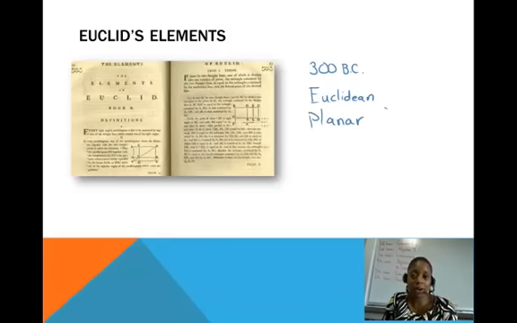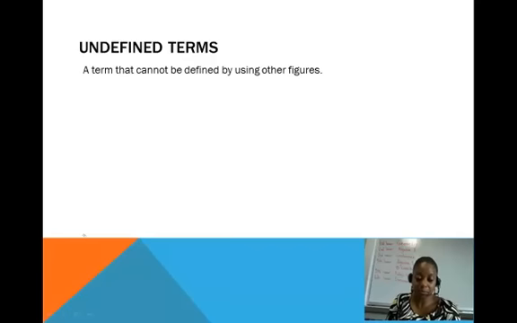Spinning off of what Euclid did, there are other kinds of geometry. There's spherical geometry, and there's a few other kinds of geometry out there as well. But we're going to study, in most high schools, almost all high schools that I know study Euclidean geometry. So that's what we're going to take a look at.